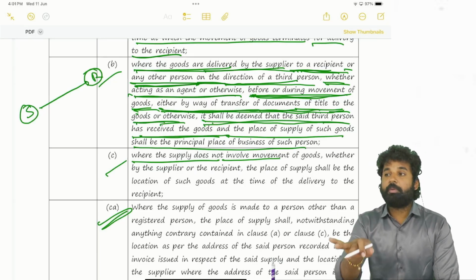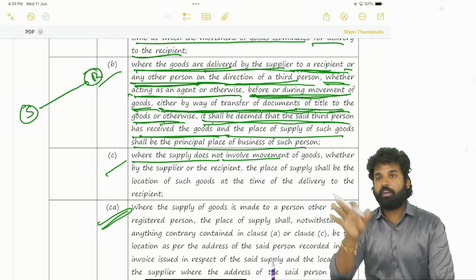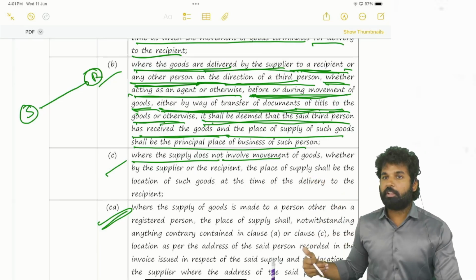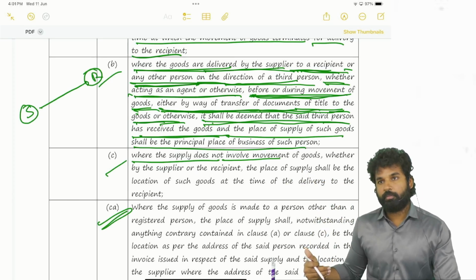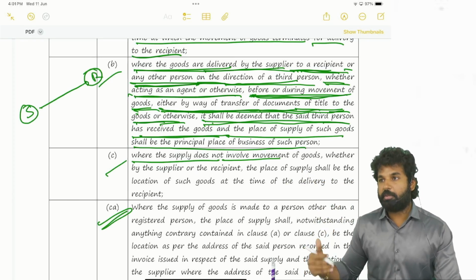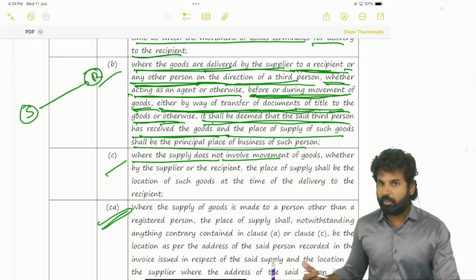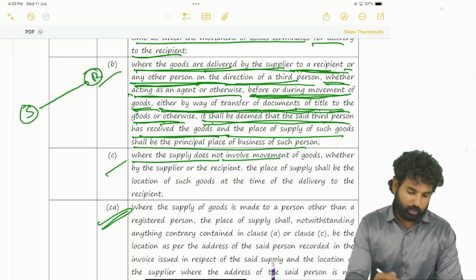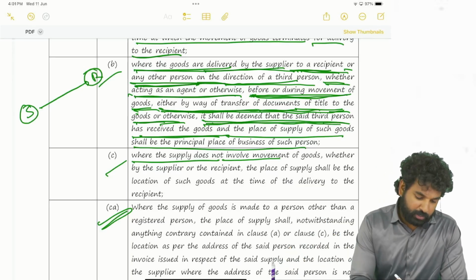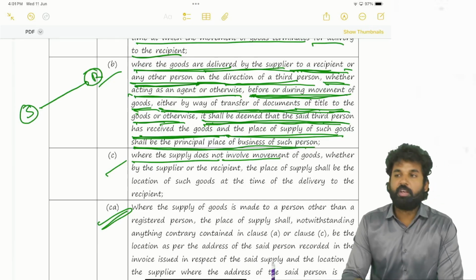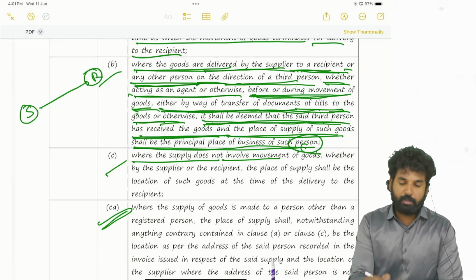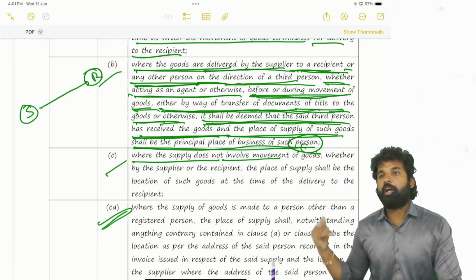The said third person has received the goods. Even though the delivery is made to Chennai, the person in Hyderabad has received the goods. Okay, it is deemed that the person in Hyderabad has received the goods. Then the place of supply will be Hyderabad only. So it shall be deemed that the said person has received the goods, and the place of supply of such goods shall be the principal place of business of such person. Such person means the third person who is located in Hyderabad.